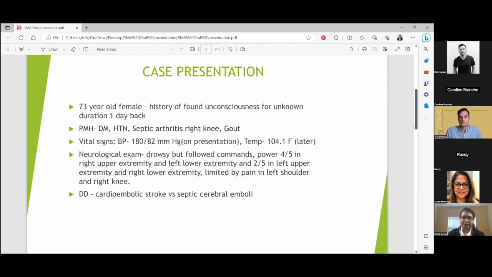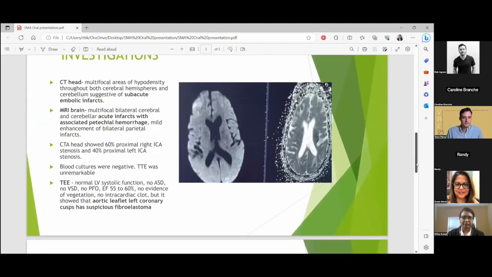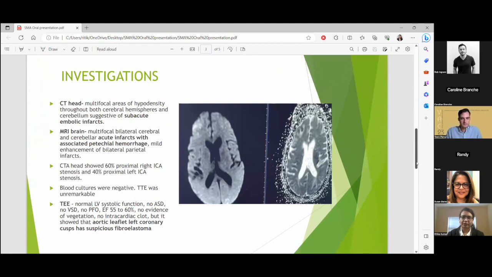After her presentation, our most probable differential diagnoses were cardioembolic stroke versus septic cerebral emboli, for which the workup was initiated. Her CT showed multifocal areas of hypodensity throughout both cerebral hemispheres and cerebellum, suggestive of subacute embolic infarcts. Her MRI brain showed multifocal bilateral cerebral and cerebellar acute infarcts with associated petechial hemorrhage, and mild enhancement of bilateral parietal infarcts. I have posted the picture of the MRI brain.